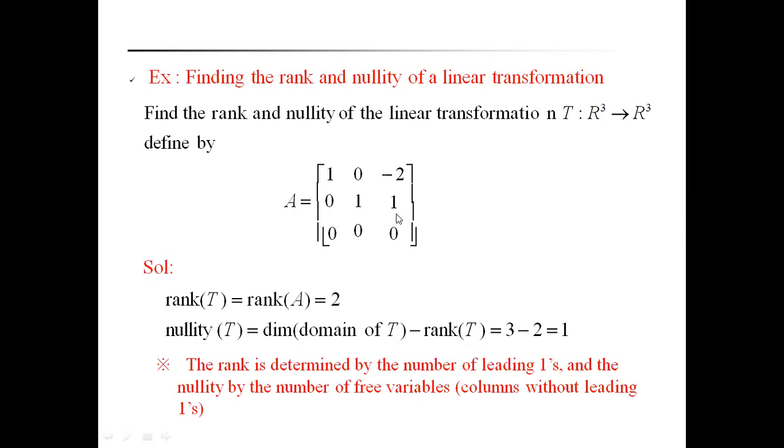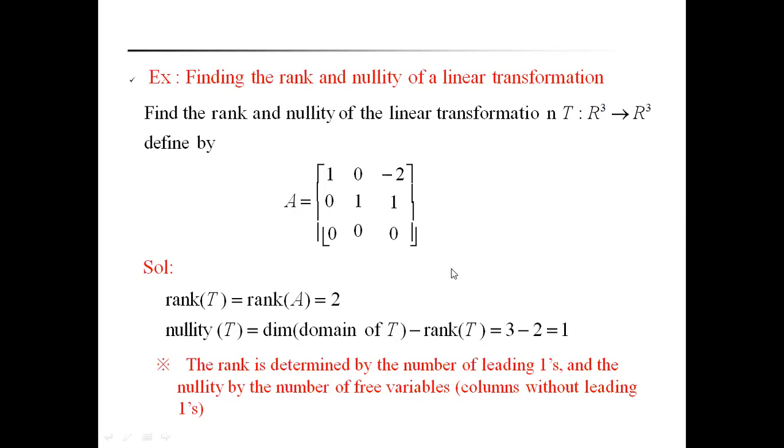Columns without leading ones means the column vector -2 1 0 1. That's why the nullity of T is equal to 1. That is one more simple, easiest way to find the rank and nullity of a linear transformation. In entrance exams, we can easily find them by using these general formulas of the rank and nullity.